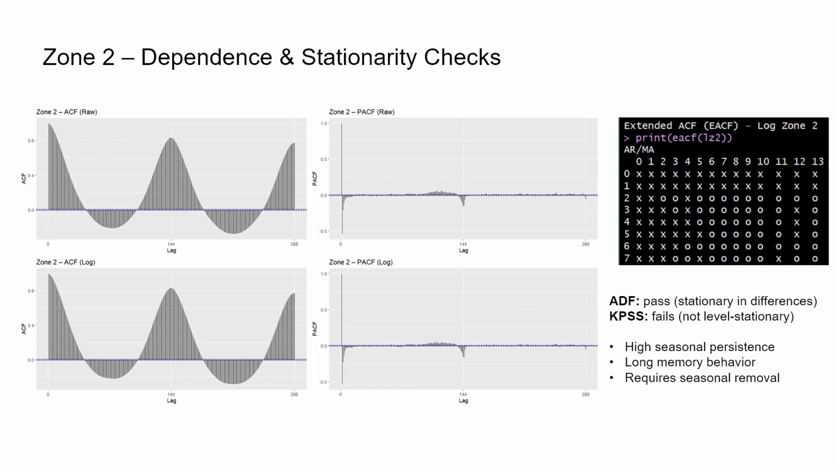After taking logs, the pattern barely changed, which confirmed the variance is pretty stable here. Zone 2 isn't as spiky as Zone 3. The ESEF doesn't really offer clear guidance. So instead of forcing a structure from it, we used these ACF and PACF behaviors to narrow down reasonable ARIMA components and then validated them in the next slide.